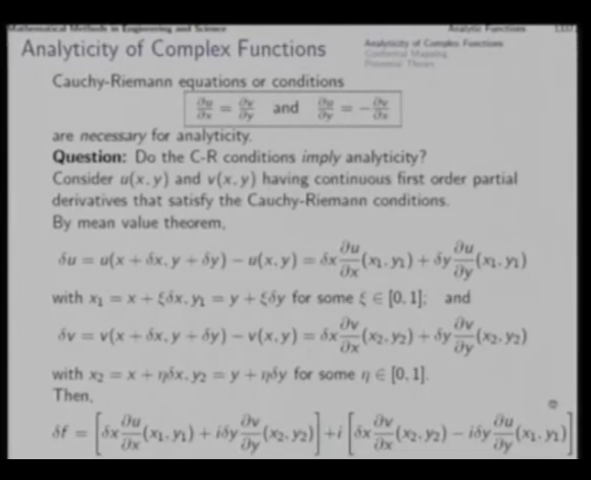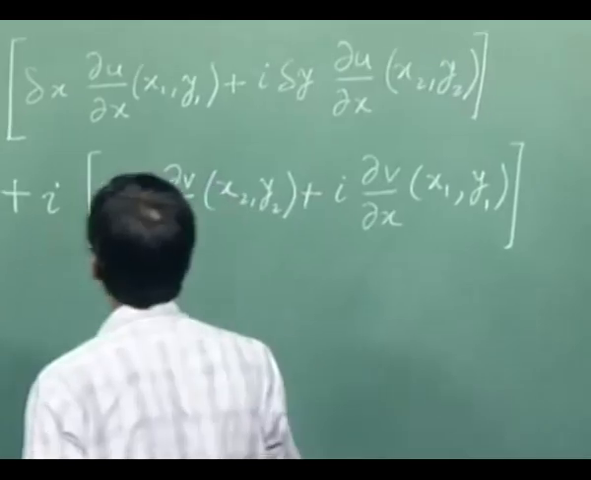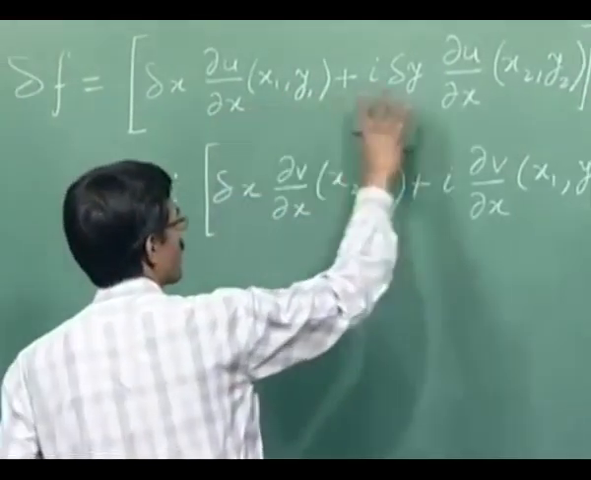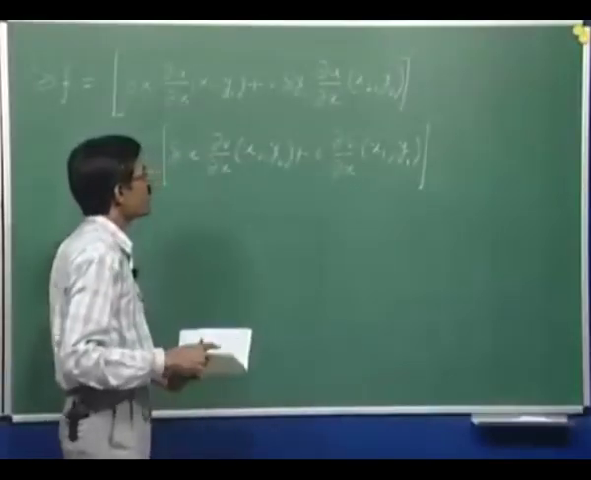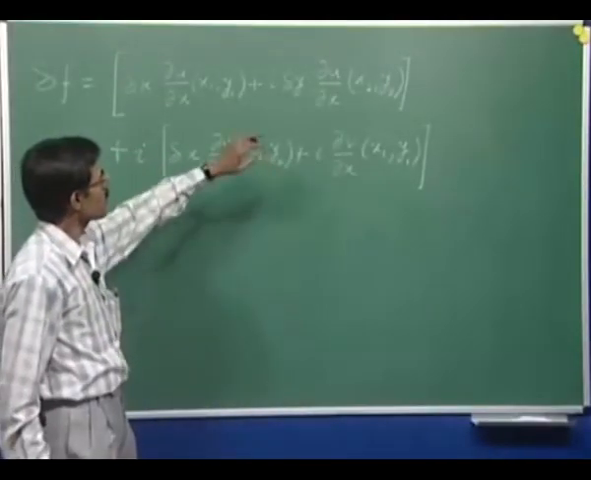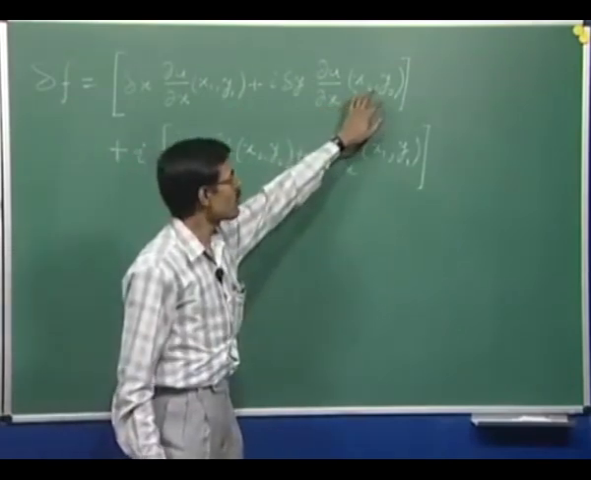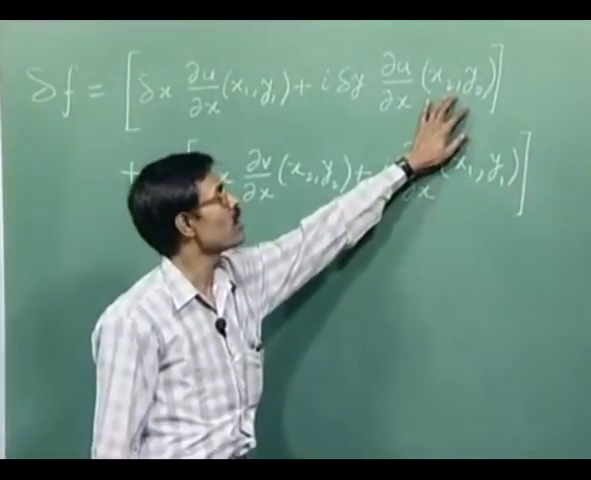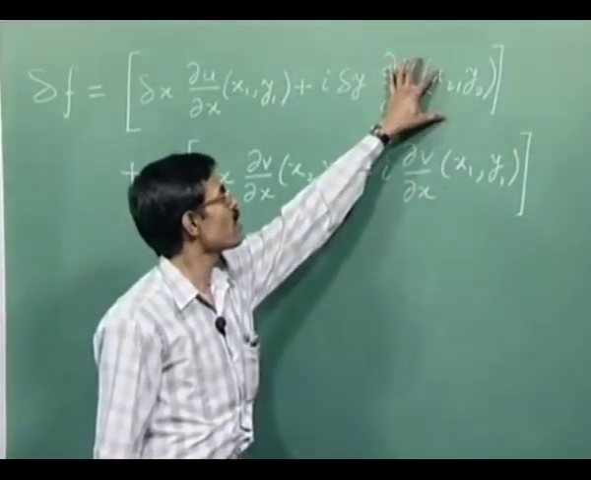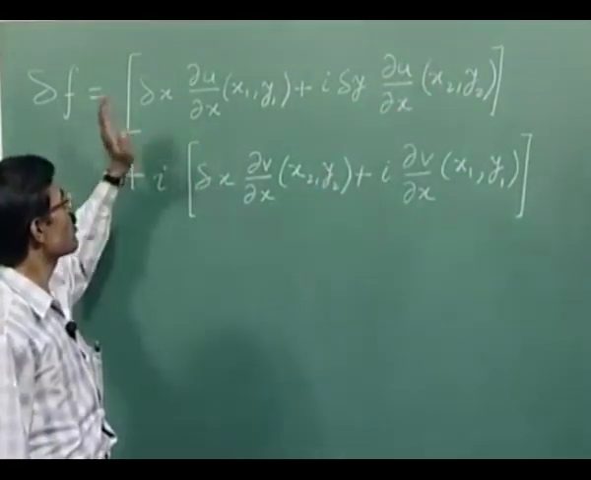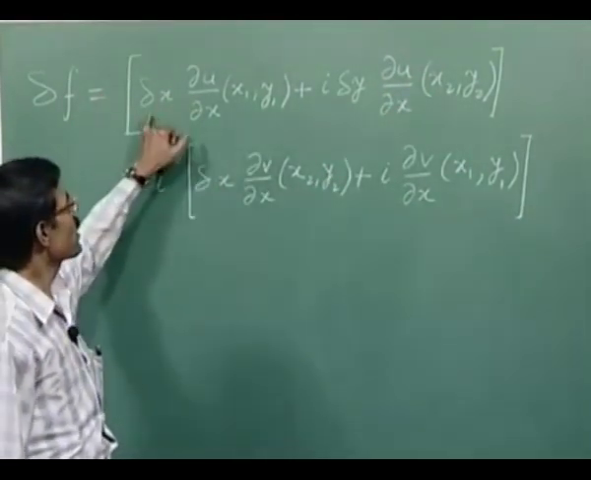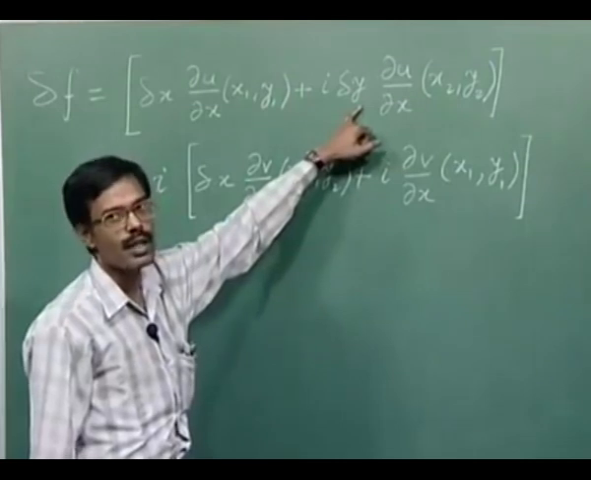Now, we concentrate on this. This is del u by del x, this is also del u by del x. Now, we note that this is at x1 y1 and this is at x2 y2. If this were also at x1 y1, then this whole thing we could have taken common, and what would come inside? Delta x plus i delta y, that is delta z.